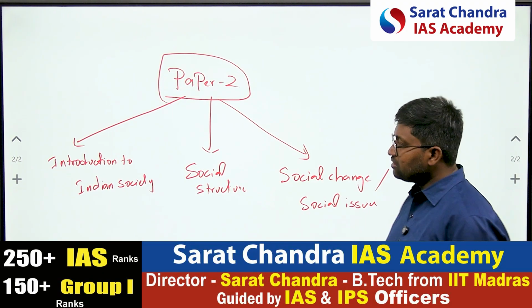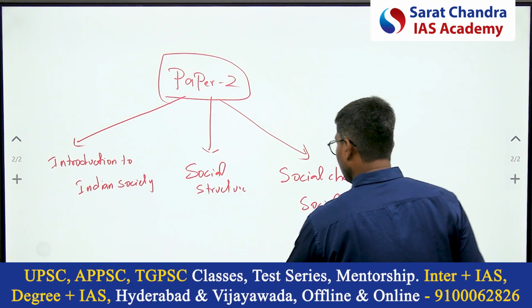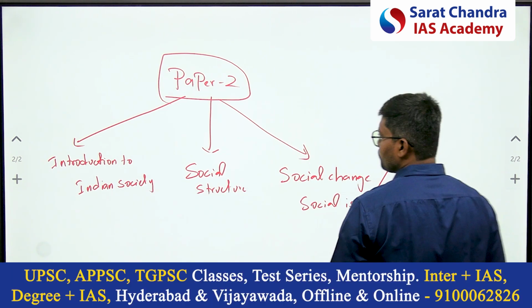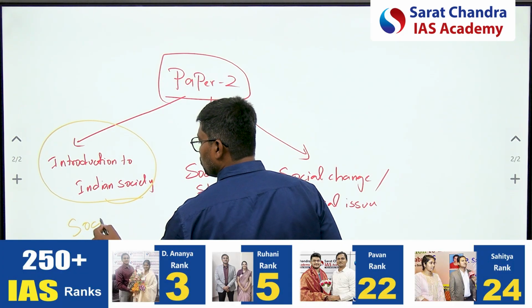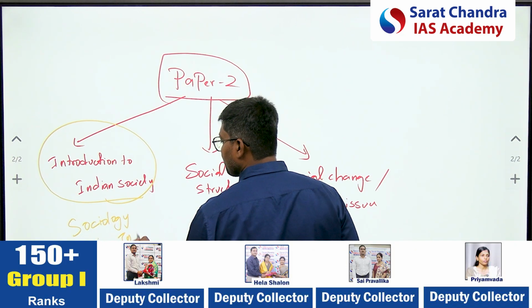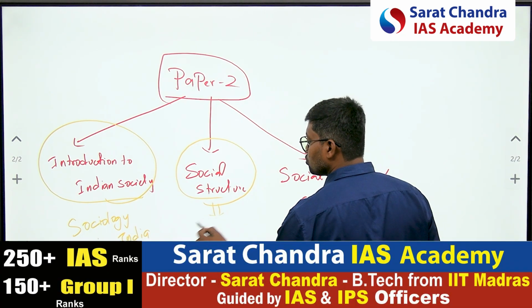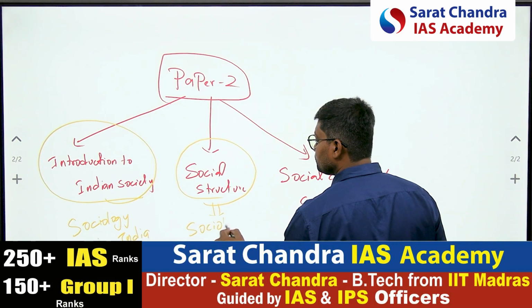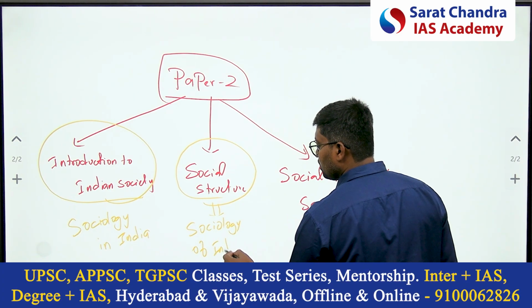Now, when you look at this syllabus, it is clearly pointing out that section A is talking about sociology in India. Section B is talking about sociology of India.